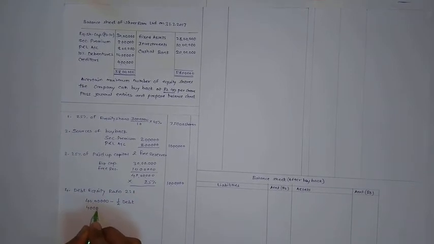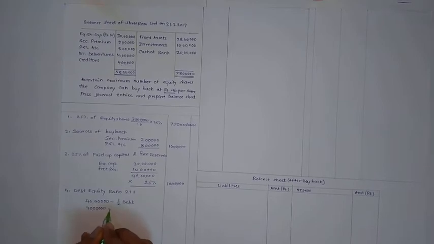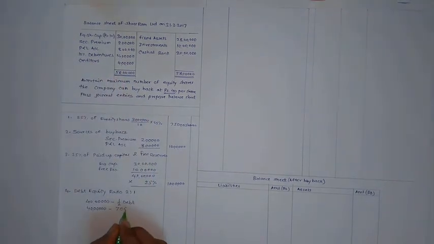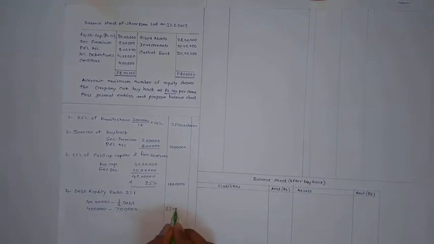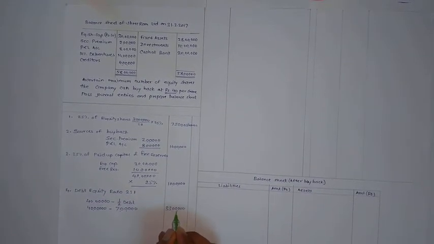So 40 lakh less half of the debt, which is 14 lakh into 50%, that means 7 lakh. That gives 33 lakh. So now our limits are final.